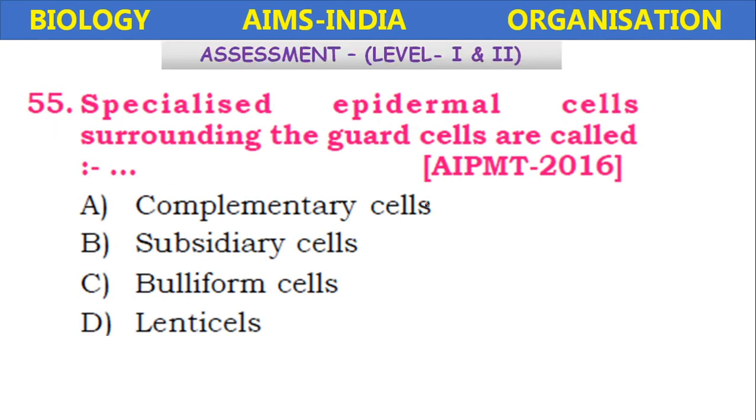The specialized epidermal cells surrounding the guard cells are called complementary cells, subsidiary cells, bulliform cells, or lenticels. It is the subsidiary cells, which are the epidermal cells surrounding the guard cells present in the stomata.